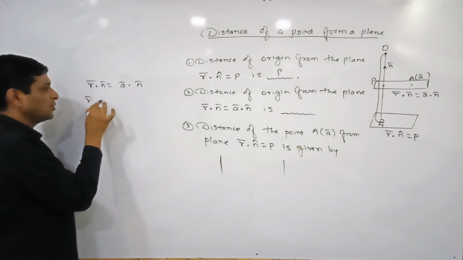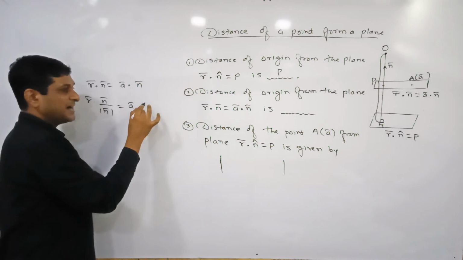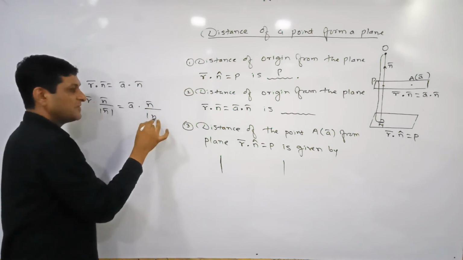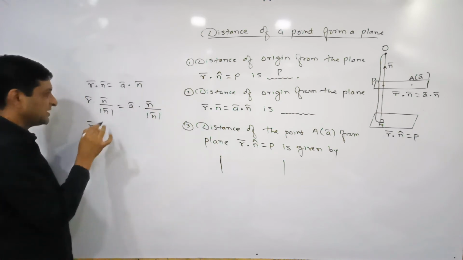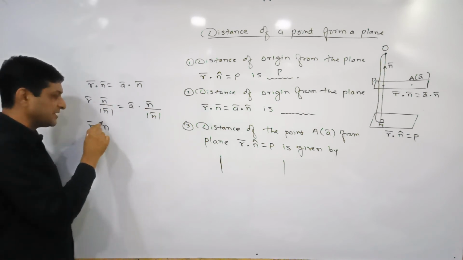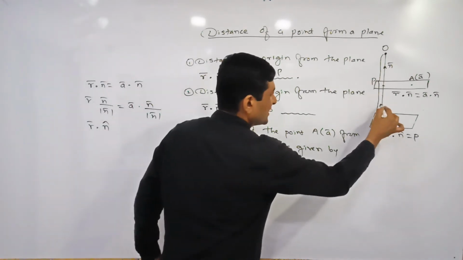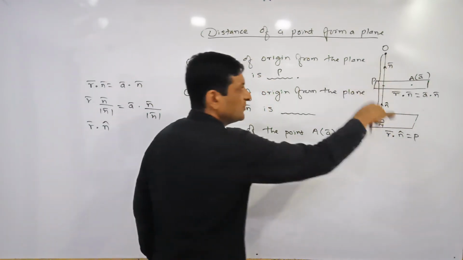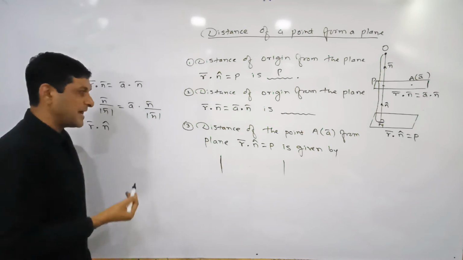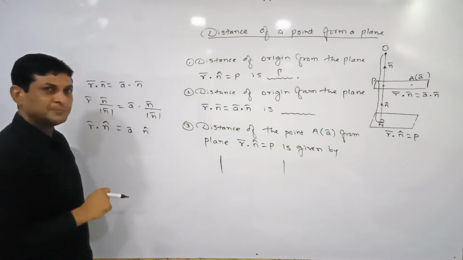Simply I am dividing both sides by magnitude of N bar. So on this side also I am dividing by magnitude of N bar. So this equation will become N bar divided by its magnitude, which means it is a unit vector. Let us denote this unit vector by N cap, because already it is denoted by N cap. N cap is the unit vector along N bar. And on this side also we will get A bar dot N cap.